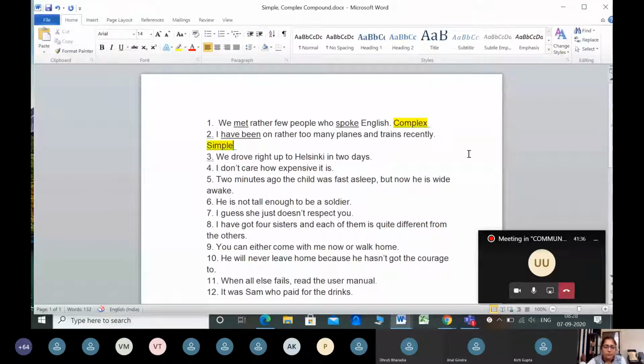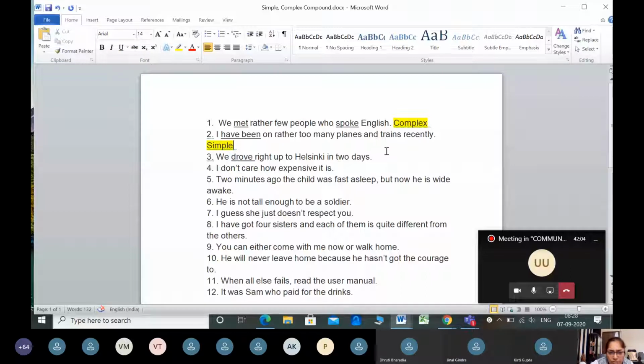We have the answer here. Let us go to the third one. We drove right up to Helsinki in 2 days. So this is the name of a place. How many verbs can I see in this sentence? I can see only one verb here, one action word, and that is drove.